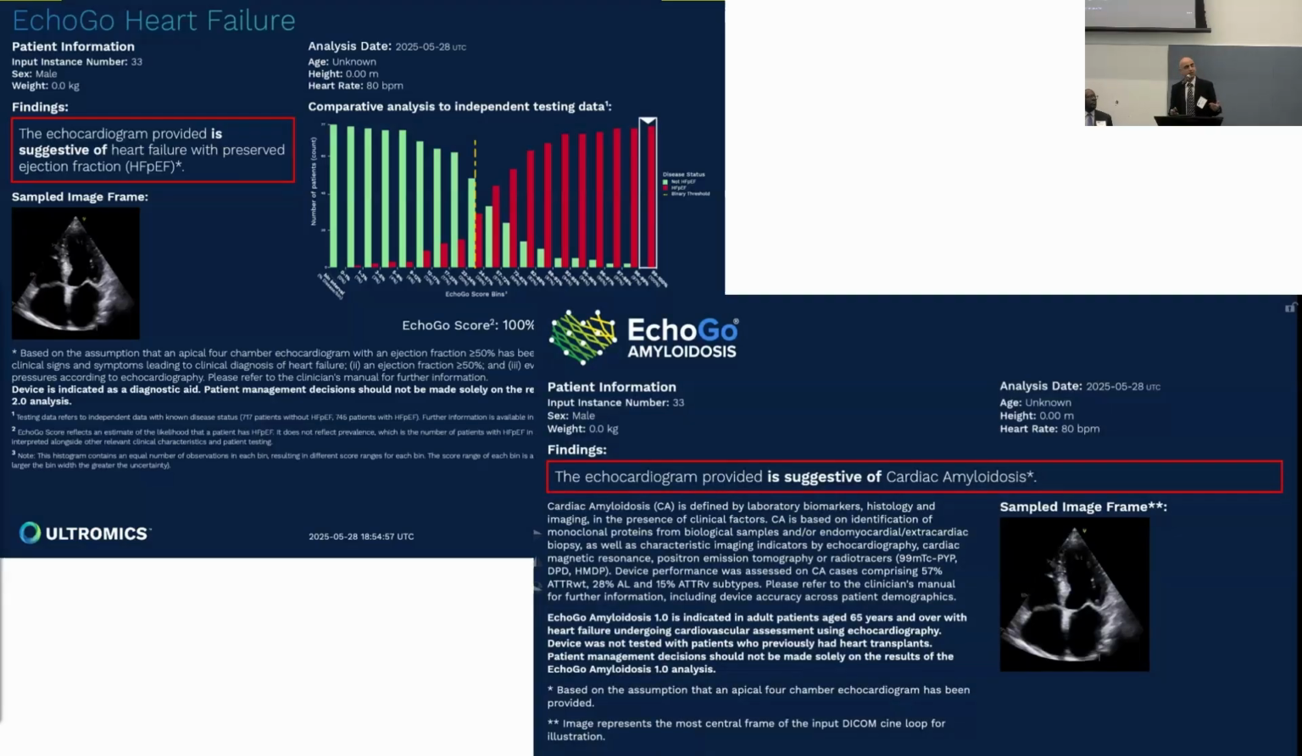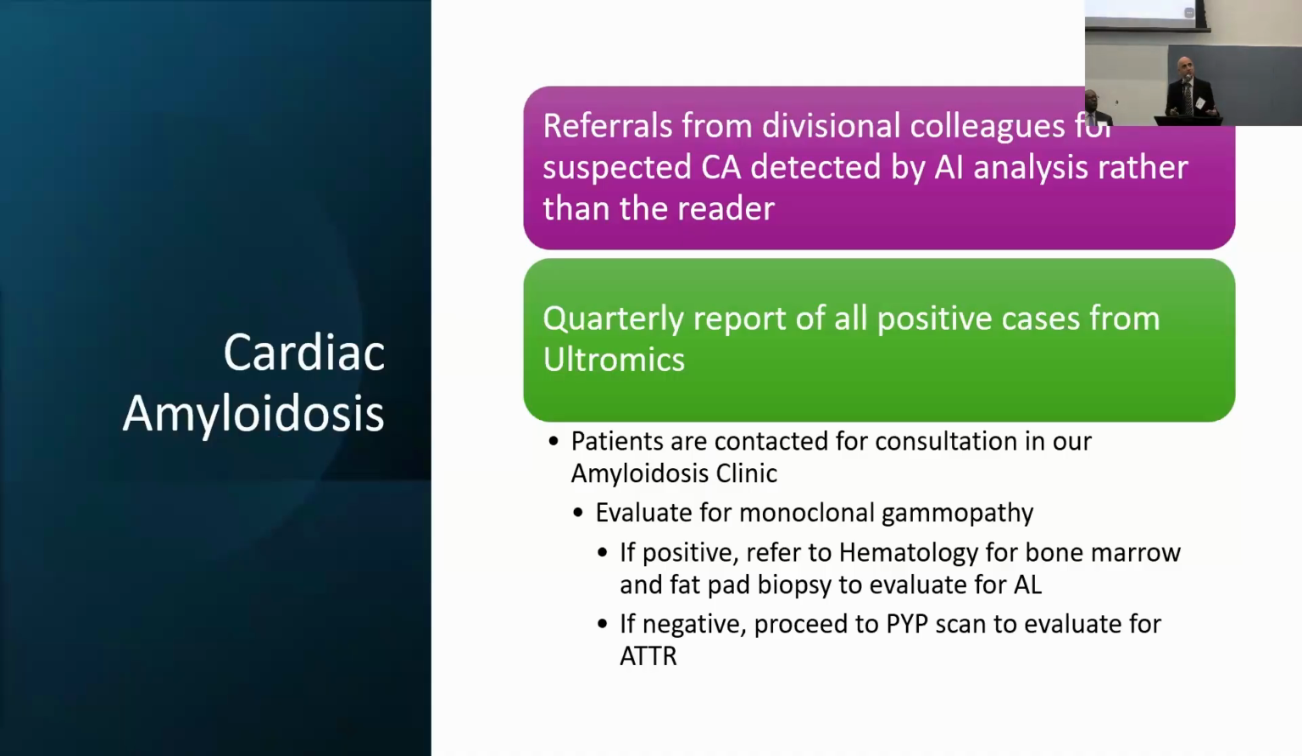Then it runs the amyloid profiler on it and also says that this echo is suggestive of cardiac amyloid. So I felt like this is a good illustration of where it can really be helpful in some of these cases. Overall, this has resulted in referrals from my own colleagues for suspected cases of cardiac amyloid that are more subtle because it's being called by the AI in the background. And then we do a quarterly review of all the positive cases, and we refer these patients into our amyloidosis clinic for further evaluation.